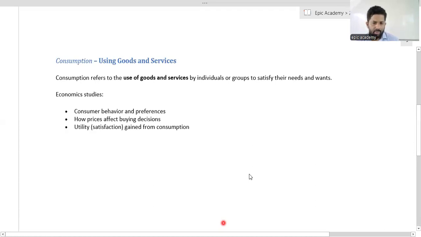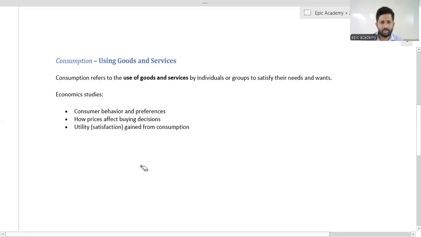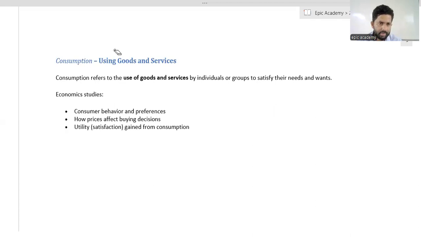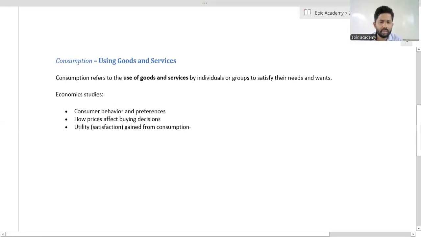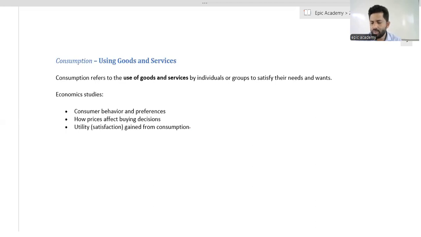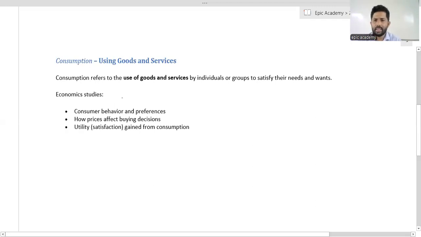I will break this down and I will go to the LMS. Okay, now we are going to focus on consumption. Well, what do you mean by consumption? Consumption always considers using goods and services. Why are we going to use goods and services? We are going to use goods and services to satisfy the basic needs. Okay.